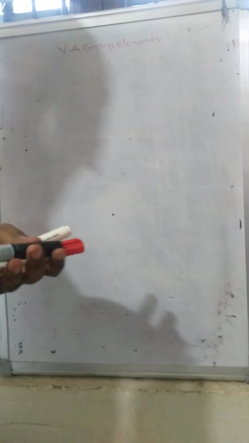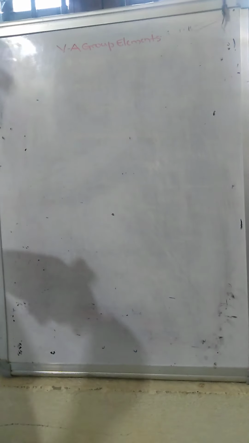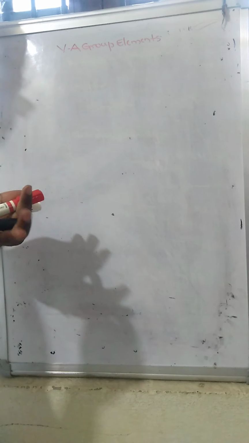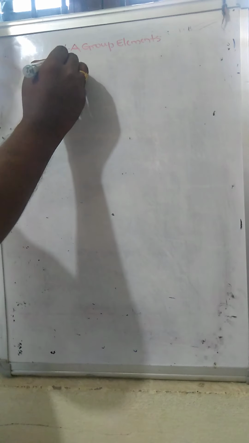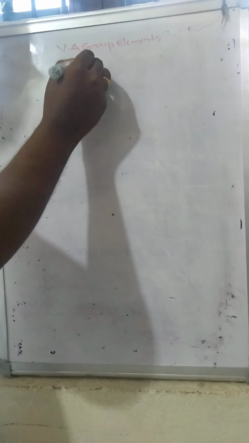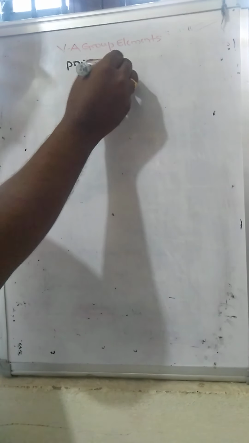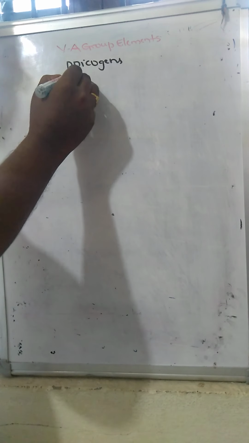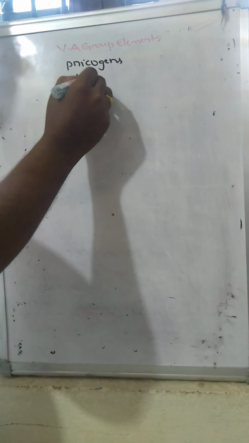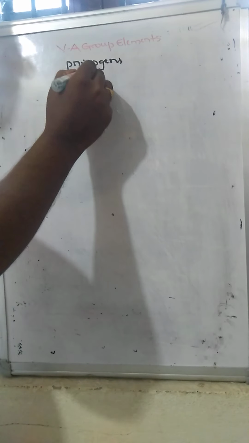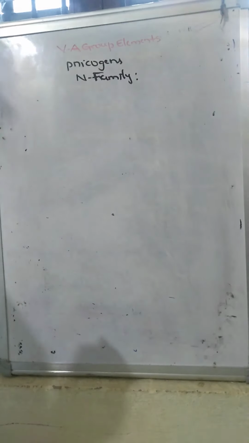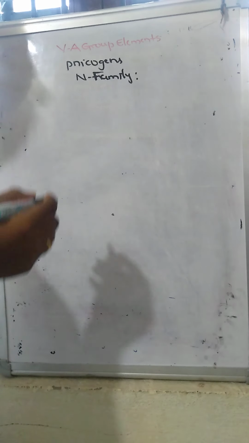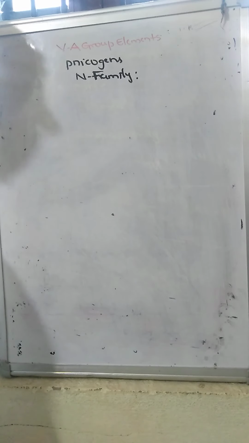Good morning students. Today we will discuss the fifth A group of elements. We will call it the nicogens, or the nitrogen family. So briefly, if you are going to discuss this chapter, what are the topics?